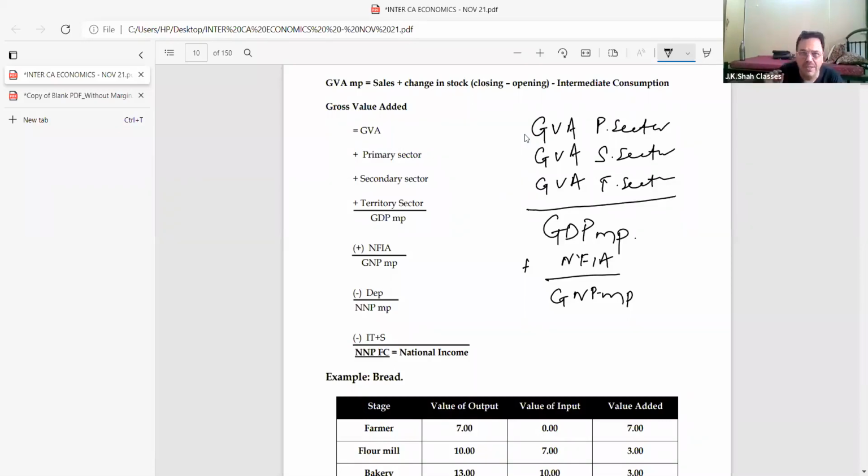So you all need to understand, please, when from domestic I'm going to net, I'll have to add NFIA. Chalo, ulta hoga, if I'm going from NP to DP, then I'll have to minus NFIA. Clear? Now, bacha, this is GNP. Your car was 10 lakhs. Now you go to sell it, it is only 6 lakhs. So, bacha, what you have done? Minus depreciation. So, come on here. If I minus depreciation from here, I get what? NNP at market price. Any doubts over here?